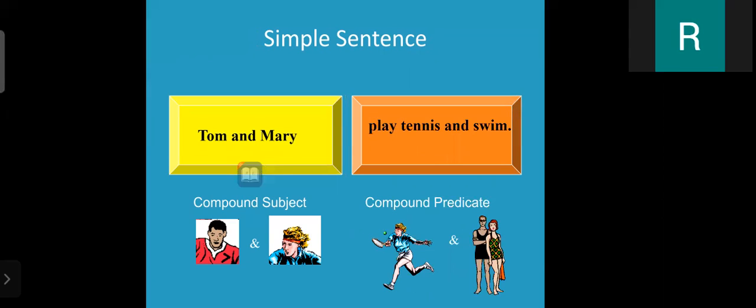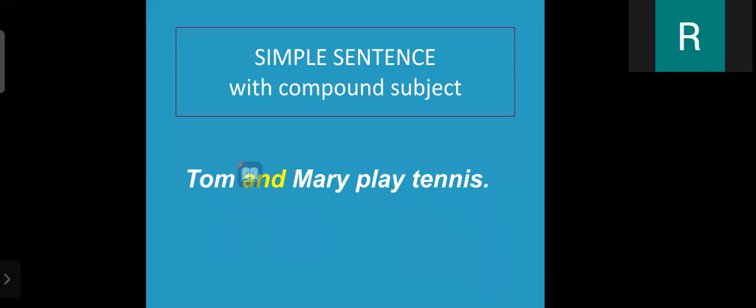So here we can see Tom and Mary play tennis and swim. It means in this sentence, Tom and Mary both are a compound subject and plays tennis and swim are a compound predicate. It means here are two subjects and here are two predicates. It is a compound predicate and it is a compound subject. So this is also one simple sentence.